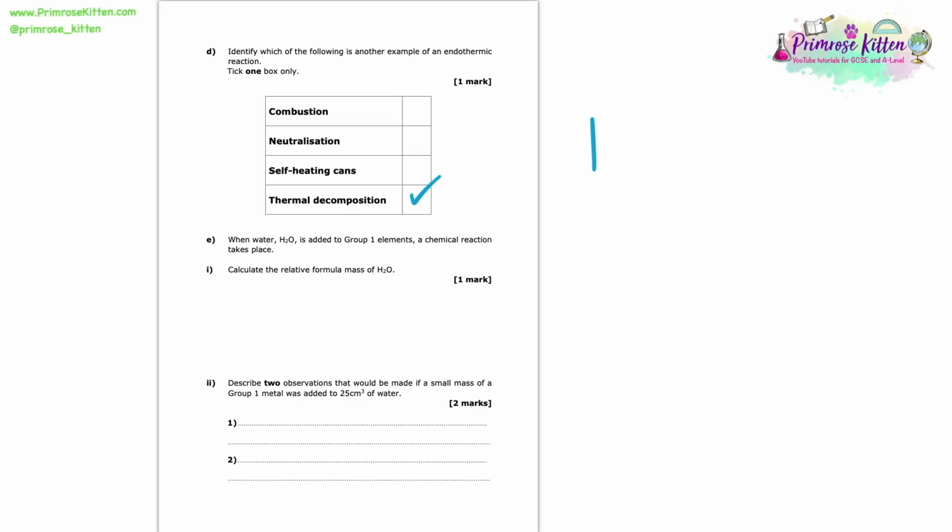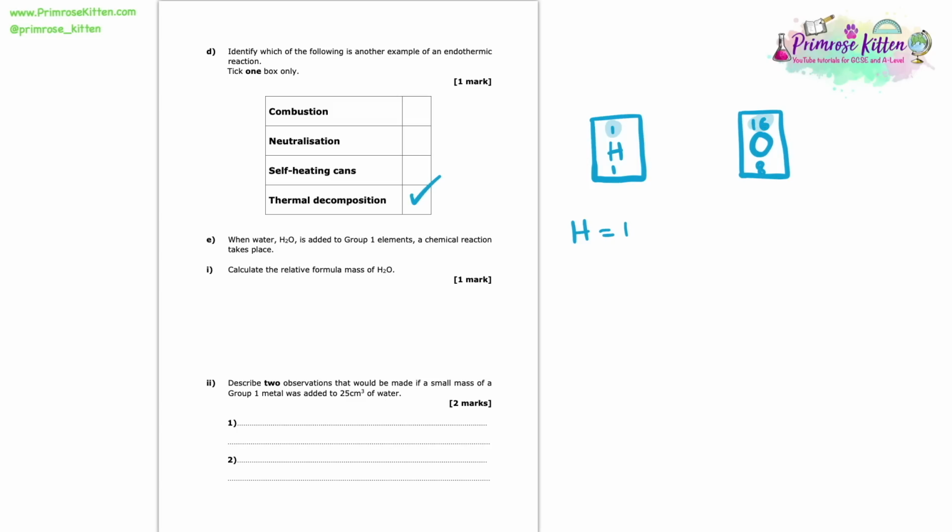Now hydrogen, if you identify it in the periodic table, is in a little box with a 1 above and below it. Now there's a little key on the periodic table too, which can help us if we ever forget which number means which. But the top number you will see on that periodic table represents the relative atomic mass. So that means that we know that the relative atomic mass of hydrogen is going to be equal to 1. Oxygen, on the other hand, if we look in the periodic table, has a relative atomic mass of 16.